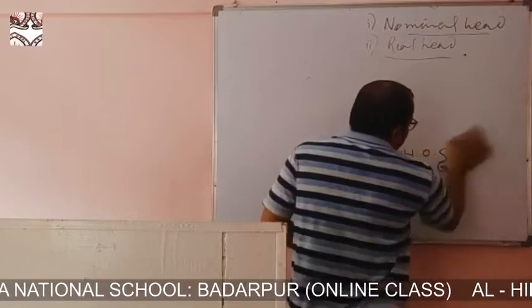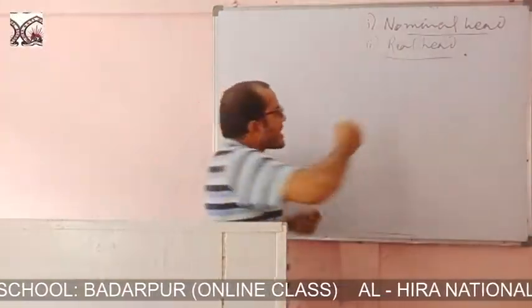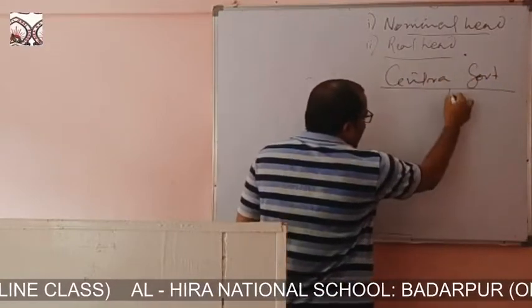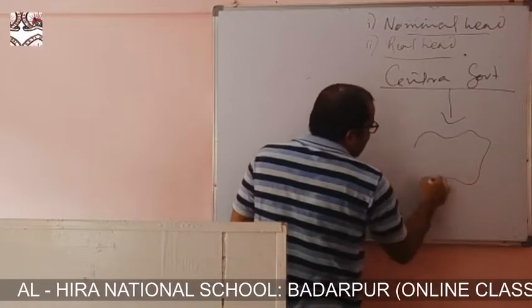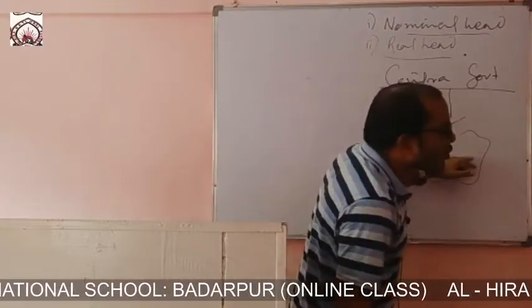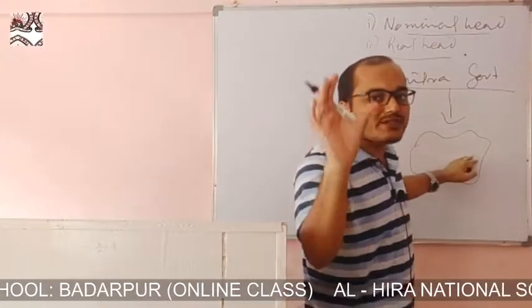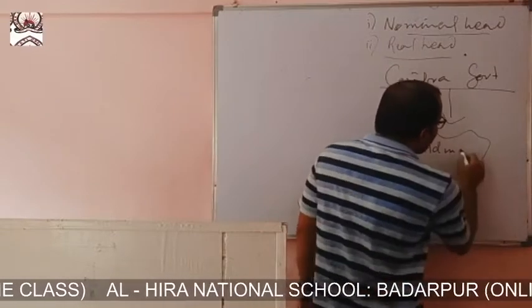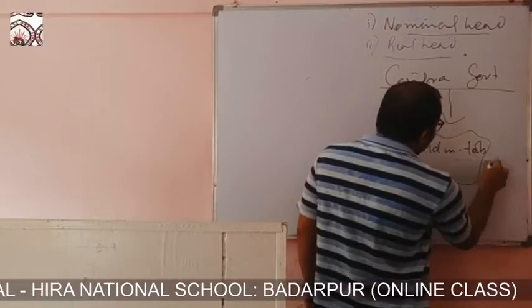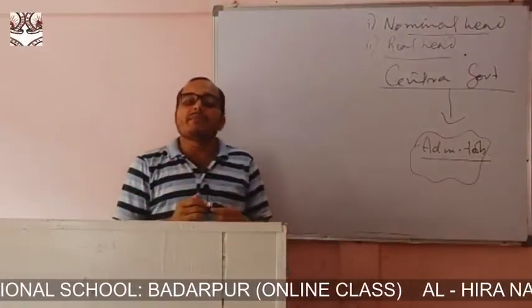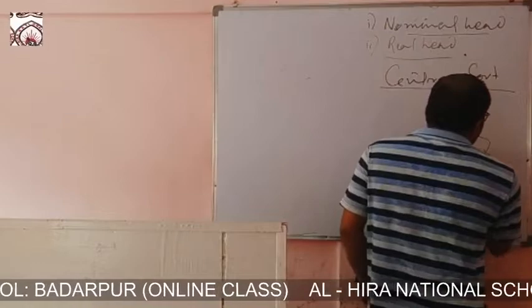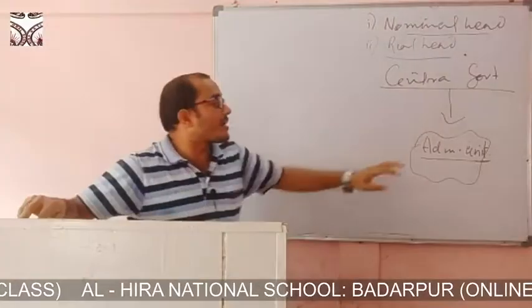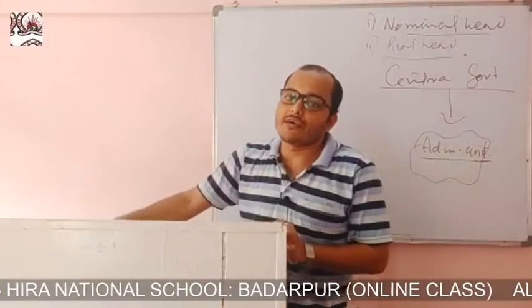The central government rules the whole state by setting up some provincial administrative mechanisms or tools. Clear? Some provincial administrative units will be opened and the central government rules the whole country. It is the unitary form of government.